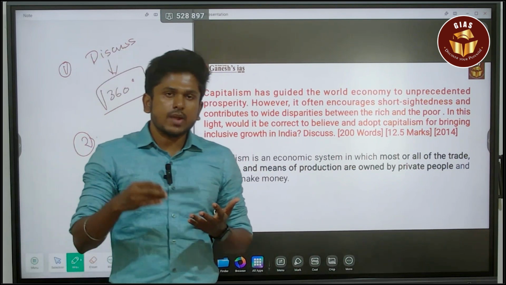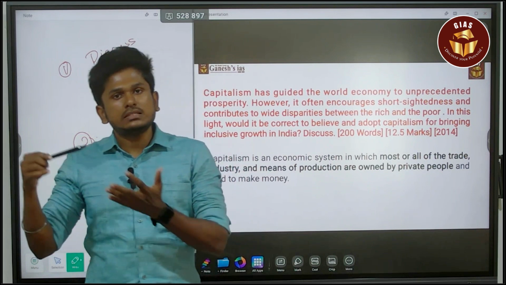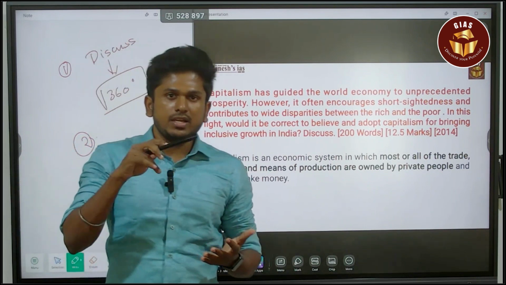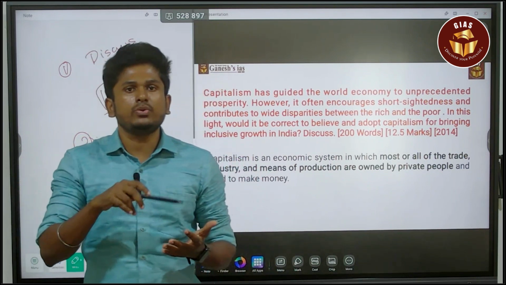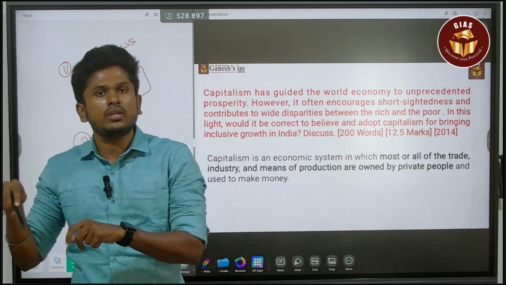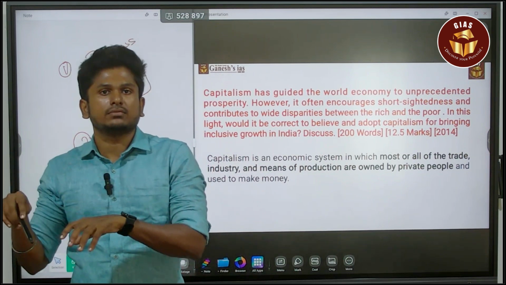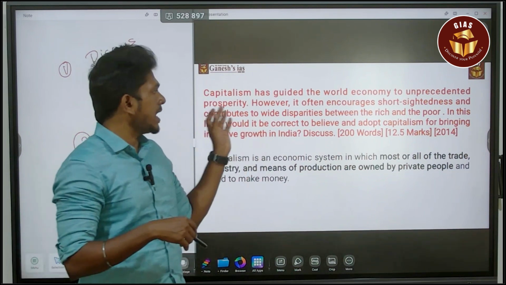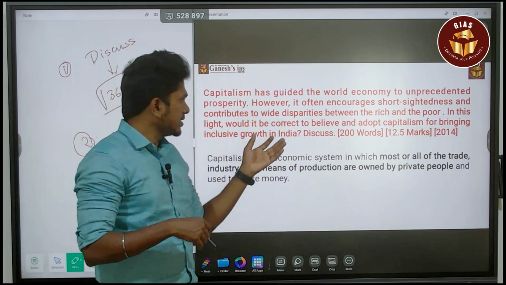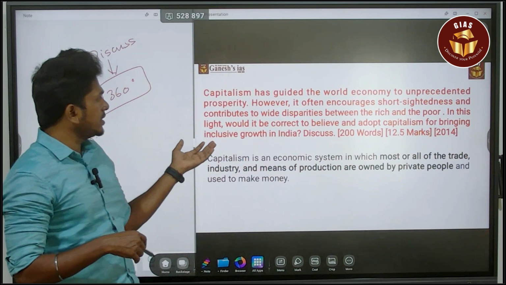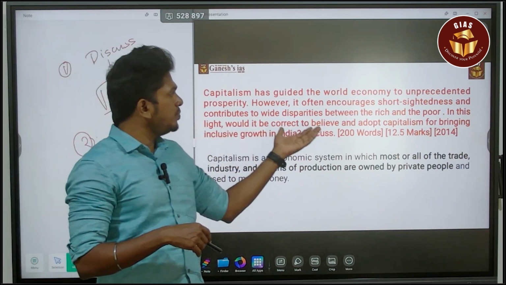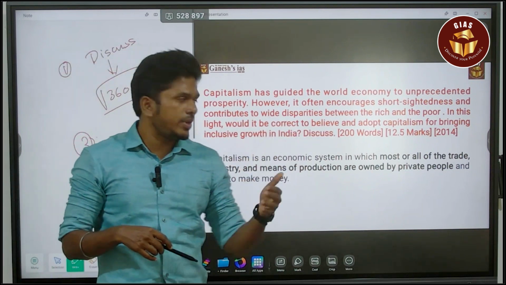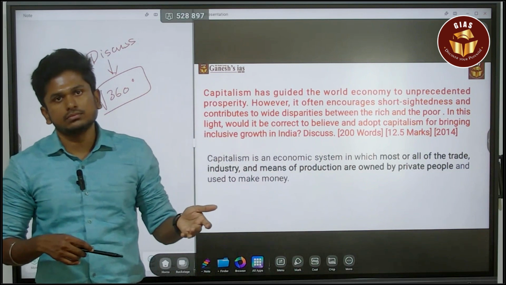So capitalism will contribute to these disparities. At the end of the day, all the issues are going to end up with the community who are below the poverty line. They are going to be affected due to this capitalism. In this sense, the question is asking whether it would be correct to believe in and adapt capitalism to bring inclusive growth in India.